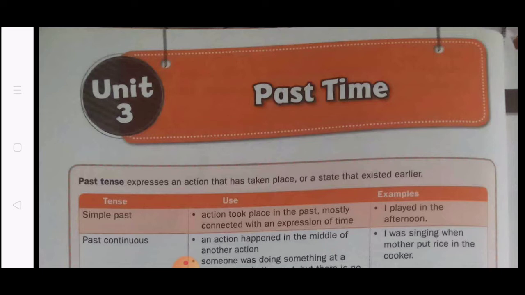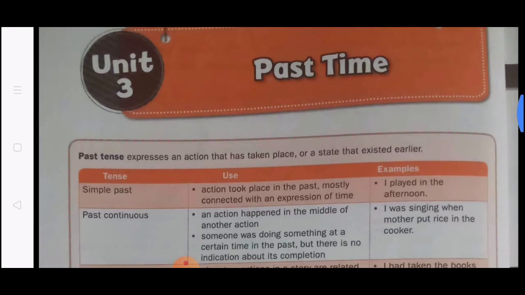But today in this chapter you will be understanding about the past tense. So past tense is used to describe things that have already happened. In that case we are using past tense. Now read the definition given in your textbook. Past tense expresses an action that has taken place or a state that existed earlier. So the thing that has already happened, in that case we are using past tense.